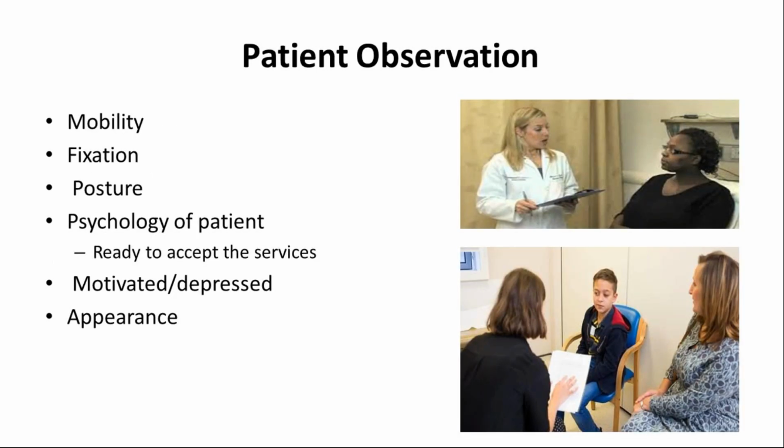And moving towards patient observation, one thing we should remember is that when a low vision patient walks into our clinic, they have already been diagnosed with their eye disease condition. So you have to observe certain things like how they are walking, whether they are taking anybody's support, and how they are fixating, whether they have central fixation or eccentric viewing. And even you have to observe their body posture, and the psychology of the patient, because it gives us an idea whether the patient is really ready to accept the service or not.